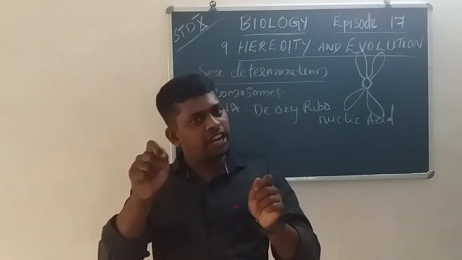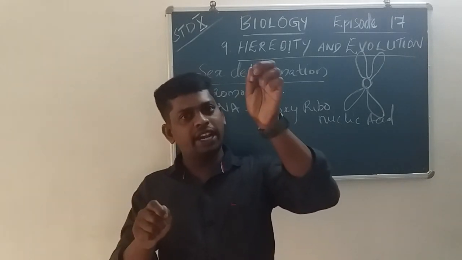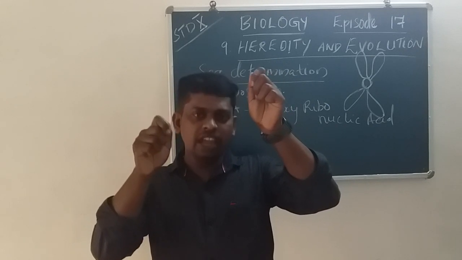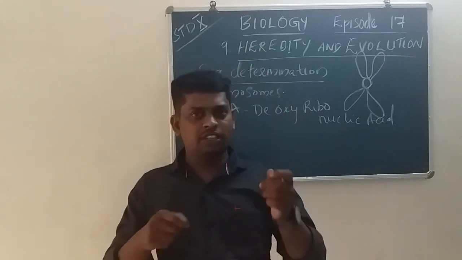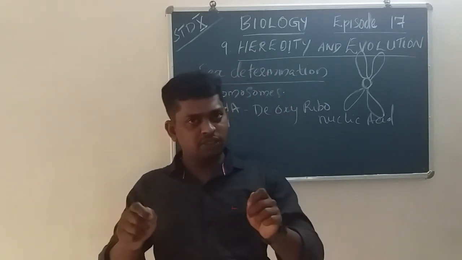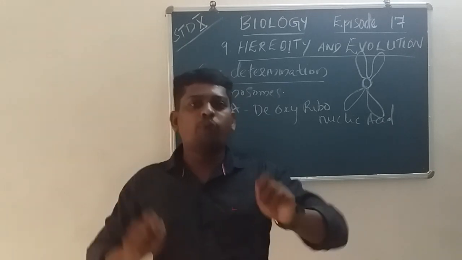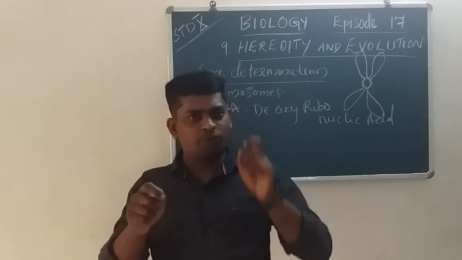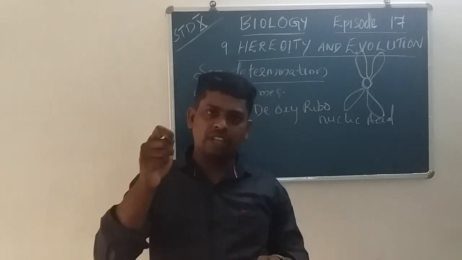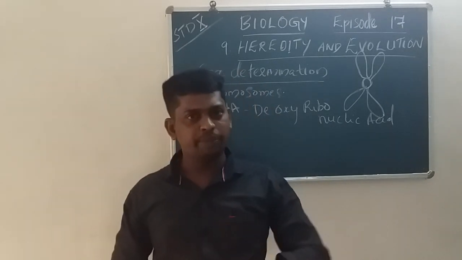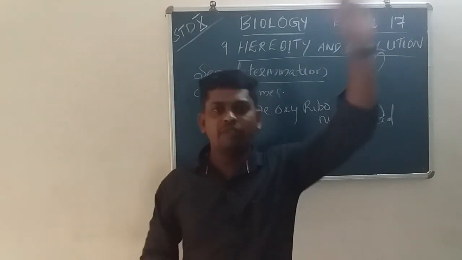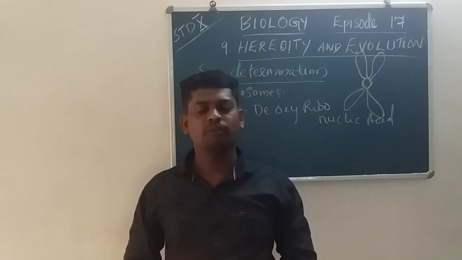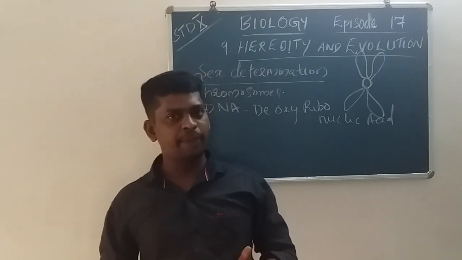That means one strand runs in the upward direction and the other strand in the downward direction. One is the 3' to 5' direction and the other is the 5' to 3' direction. That is the structure of DNA.